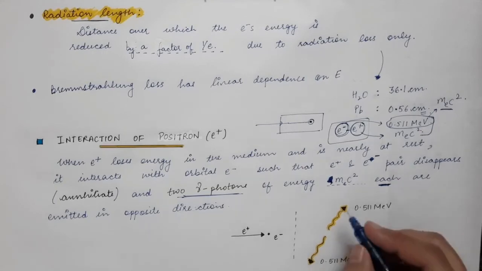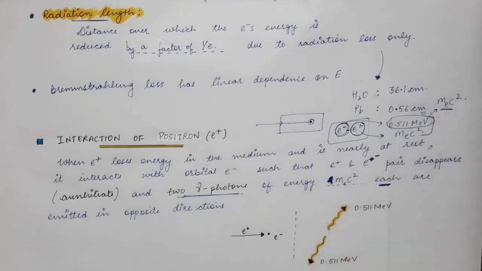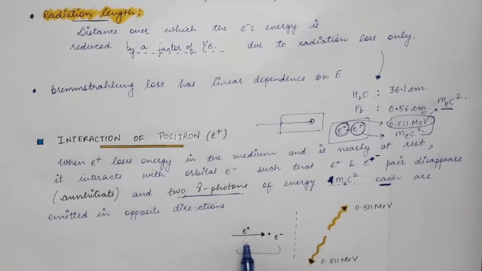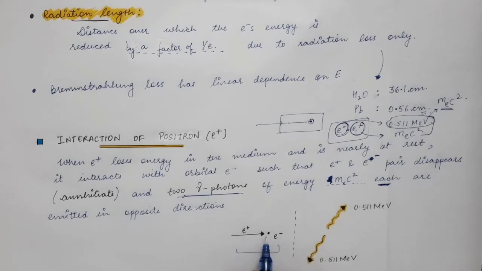Now, why are these two gamma photons emitted in opposite directions? The reason is the law of conservation of momentum. The law of conservation of momentum states that the initial and the final momentum must be exactly the same. The initial momentum is equal to 0 in this case because the positron is at rest.